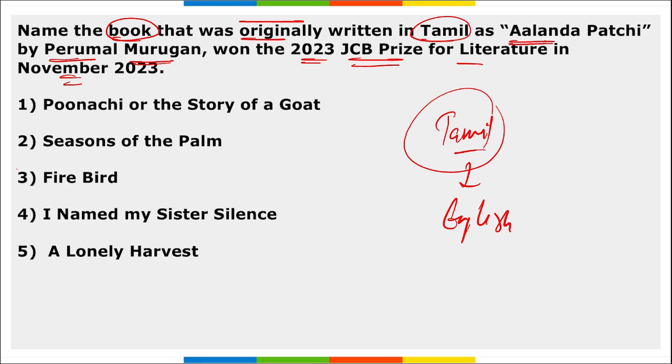And the question asked is, what is the name of the book? It is Firebird. Right? Firebird was originally written in Tamil as Alanda Patachi by Perumal Murugan, and it has won the JCB Prize for Literature in November 2023. Correct? Who won this JCB prize? It was won by Perumal Murugan. Mark this.